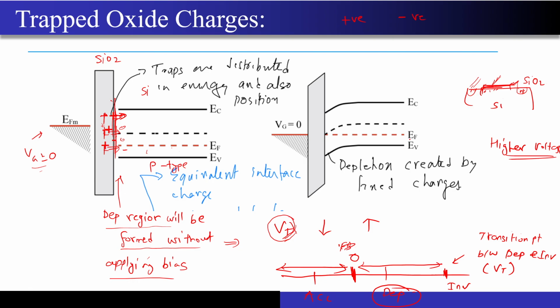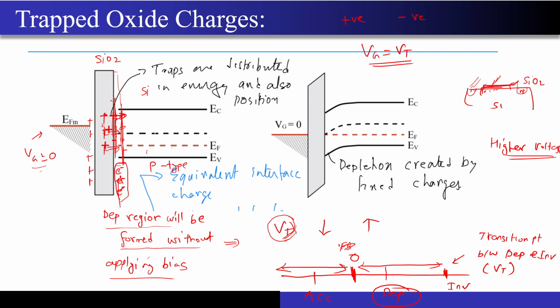Correct. So let's imagine the case when these oxide charges were not present, the bands were completely flat. Now to reach the threshold voltage, I have to reach Vg equal to Vt. Note that first of all, a depletion region has to be formed near the interface. And once the depletion region is formed, when you increase the voltage after that, some electrons will start to appear near this interface. Whatever extra charge I am applying will be completely balanced out by these electrons. Initially, that positive charge was balanced by the negative immobile acceptor atoms.